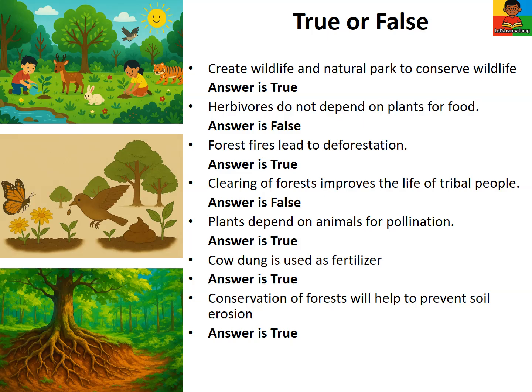True or false? Create wildlife and natural parks to conserve wildlife. True. Herbivores do not depend on plants for food. False. Forest fires lead to deforestation. True. Clearing of forests improves the life of tribal people. False. Plants depend on animals for pollination. True. Cow dung is used as fertilizer. True. Conservation of forests will help to prevent soil erosion. True.